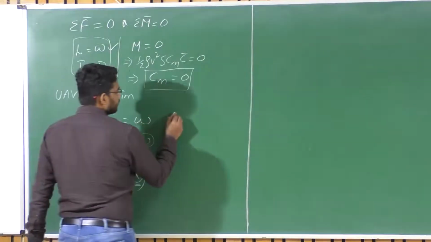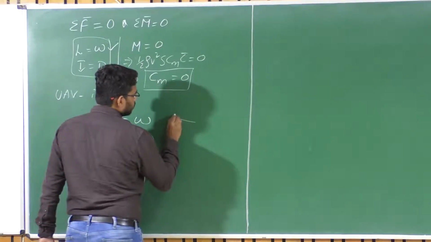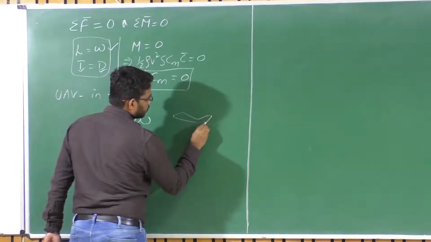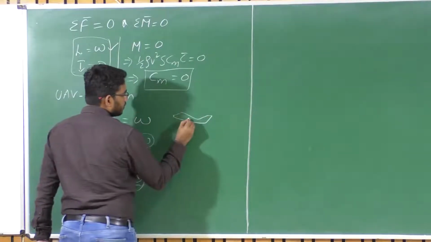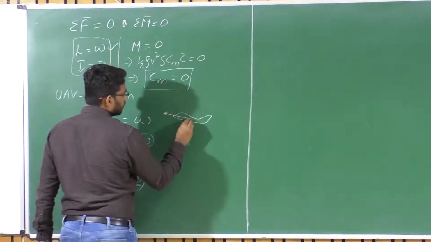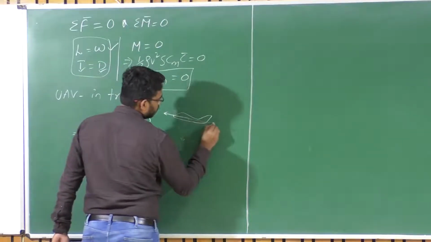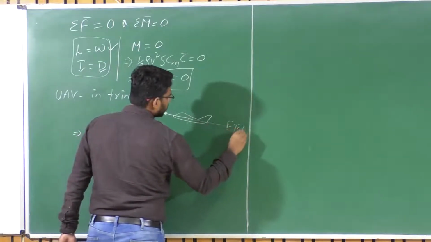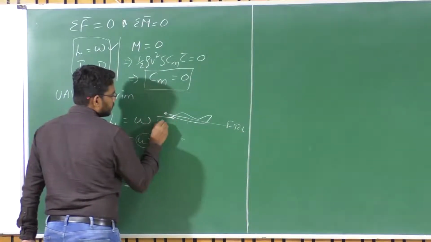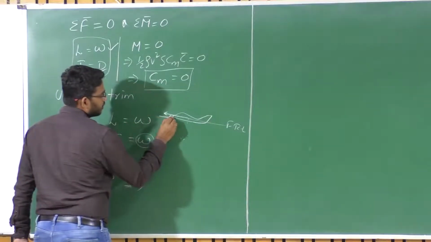For example, say this is my reference axis or fuselage reference line, FRL, coinciding with my body axis. Say there is forward velocity V infinity in a level flight, which means V infinity is horizontal.